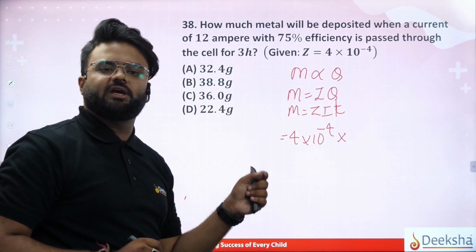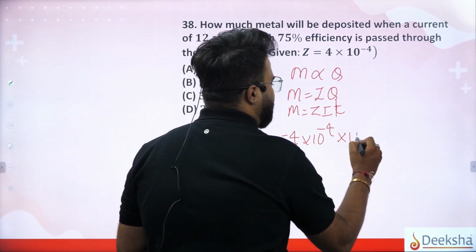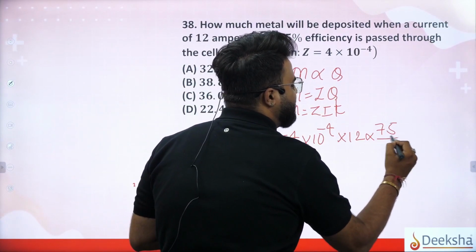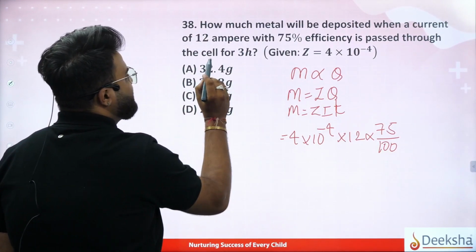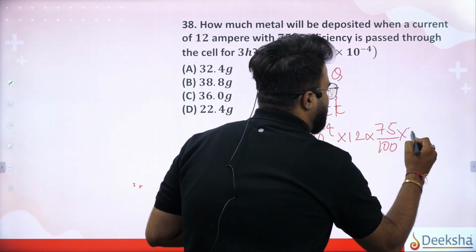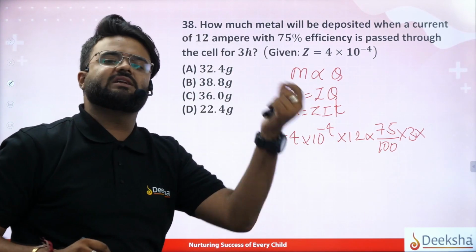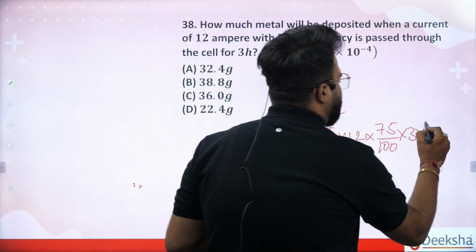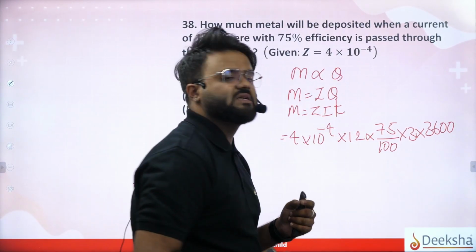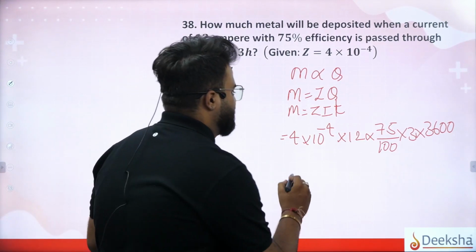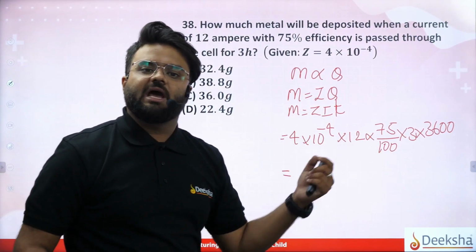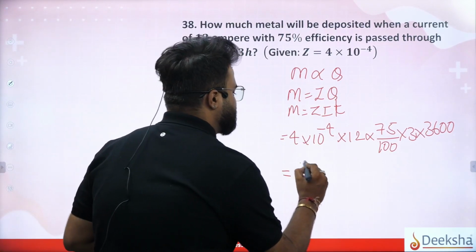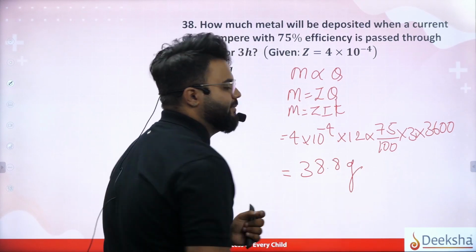Now, how much I is given? We know that I is 12 ampere, but they are asking for 75% efficiency. So 75 divided by 100, passed through the cell for 3 hours. Converting 3 hours into seconds, 60 into 60 is 3600 seconds. If you solve this, your answer will be 38.8 gram.